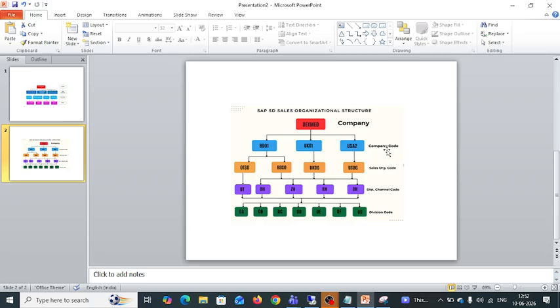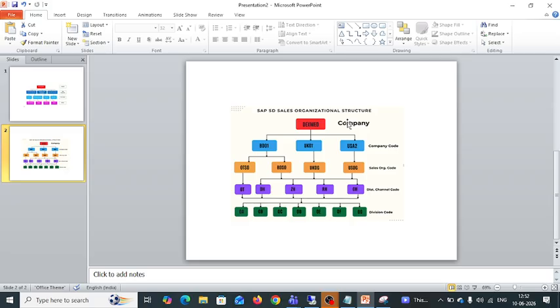Okay. What is a company code? A company code is a 4-digit alphanumeric key which is independent and linked up with the company. For every company we have a company code, right? So there is a link between the company and the company code. It is a legally organized entity for this company.